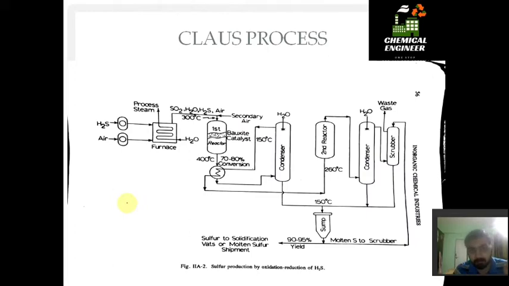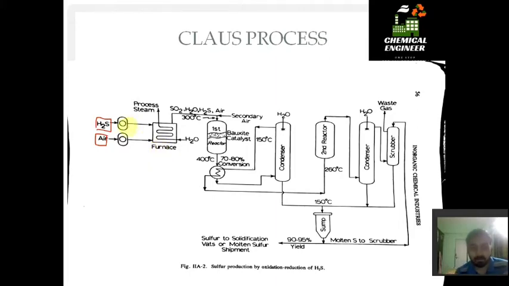Next is the Claus process. The Claus process is also known as the oxidation reduction process for sulfur. In this process we use H2S gas. Both the gases are fed into a furnace first. In order to understand any flow sheet, you have to look at it carefully and go one by one, or you can watch our video too. We are explaining it one by one.